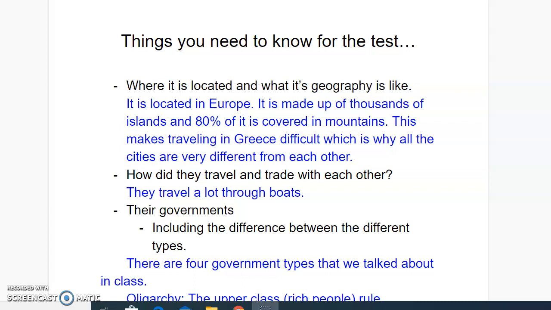Tomorrow you are going to have a quiz on Greece. We're going to be quizzing you on things that we learned about in school and since we've started the online learning. So today I'm going to give you a study guide, things that you can look for and research for the test, but I'm also giving you the answers on here. Everything in black is what you need to know. Everything in blue are the answers to what you need to know.